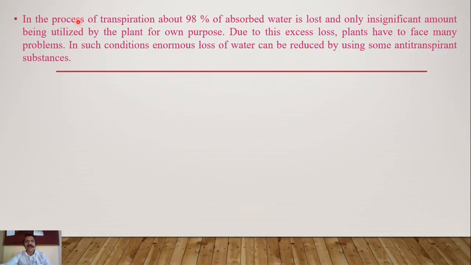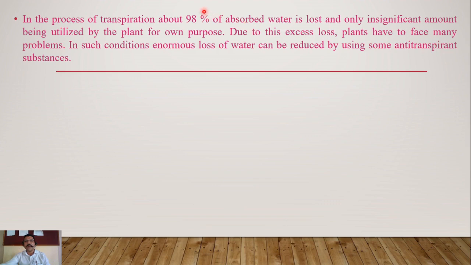We know very well that a plant continuously absorbs water from the soil, and about 98% of the water absorbed by the plant gets lost, and only an insignificant amount, that is only 1 to 2%, is utilized by the plant for its own metabolism. Sometimes, due to this excess loss of water, plants have to face severe problems. Sometimes a plant can even die. In such conditions, the enormous loss of water can be reduced by using some anti-transpirant.